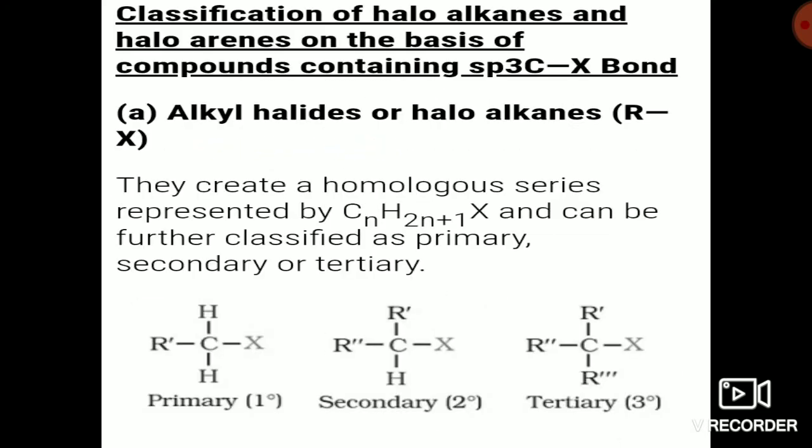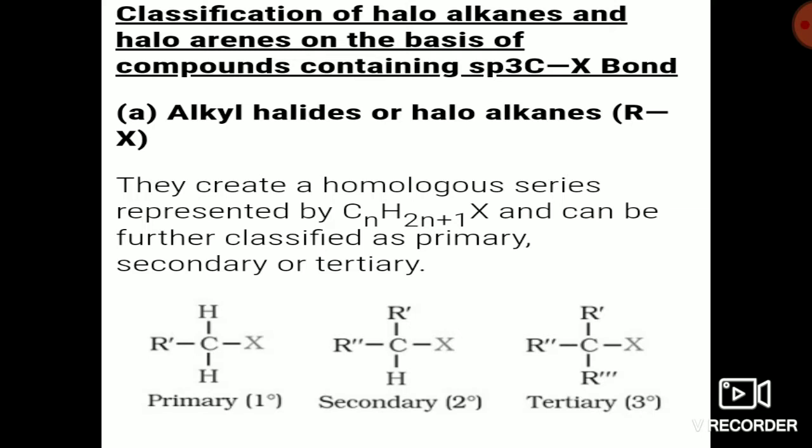Alkyl halide we have already studied. From an alkane we replace one hydrogen to get an alkyl group, and in place of that hydrogen we attach one halogen, and it results in an alkyl halide or haloalkane. The alkyl group is represented with capital R and X is our halogen, that is, group 17 elements. They create a homologous series.